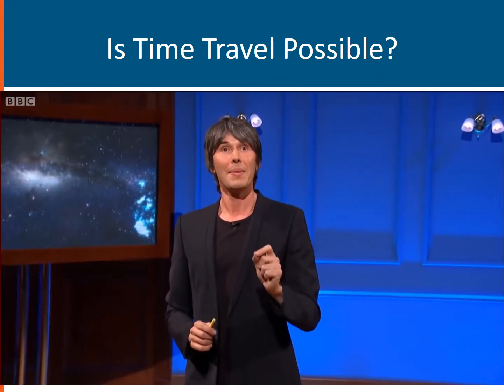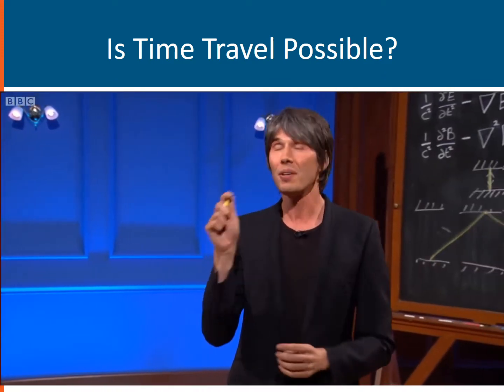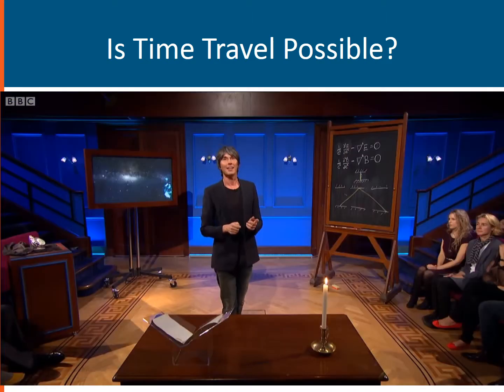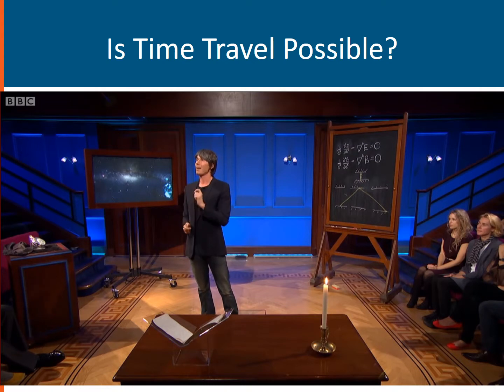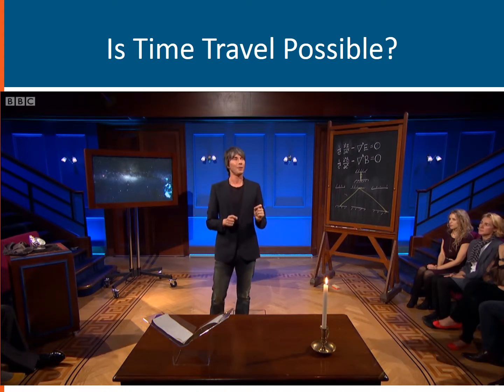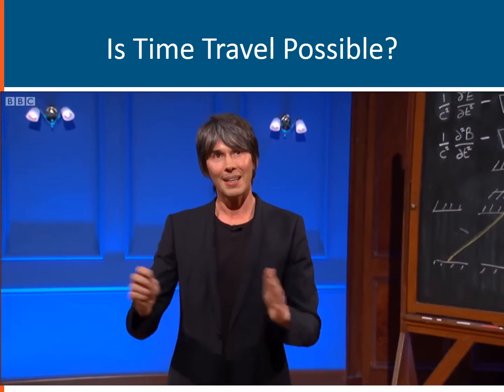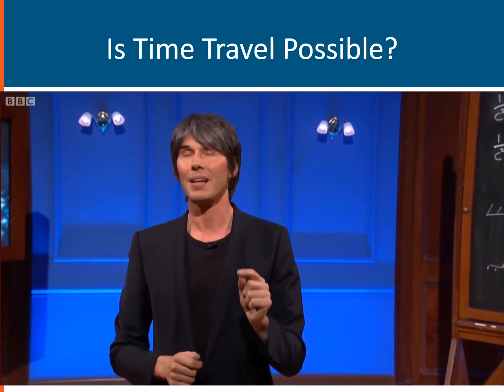Our time is personal to us. This is what Einstein had discovered. There's no such thing as absolute time. Now, why don't we notice this in everyday life? Because the amount by which time slowed down for Jim was minuscule, because the speed he was travelling was so small compared to the speed of light.